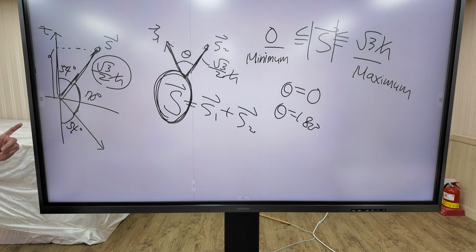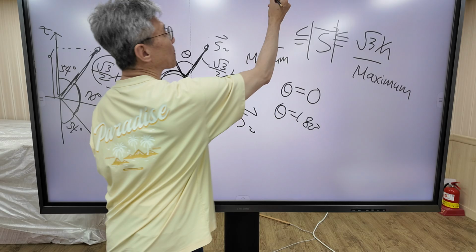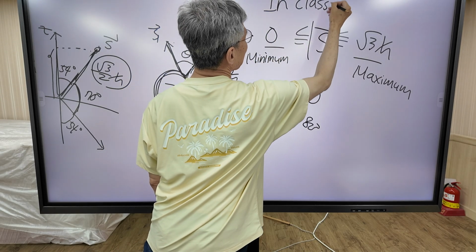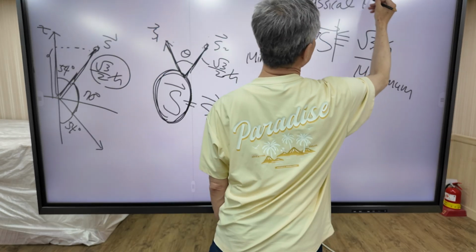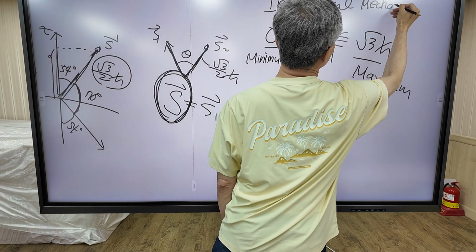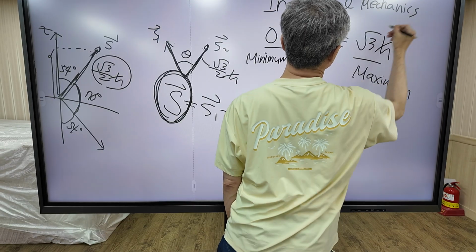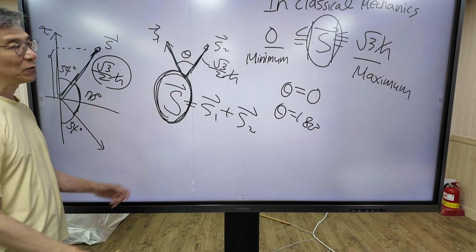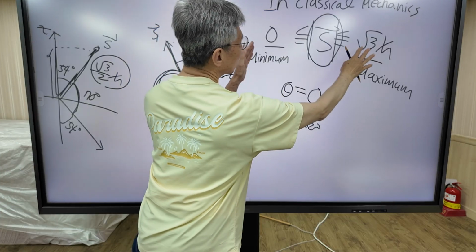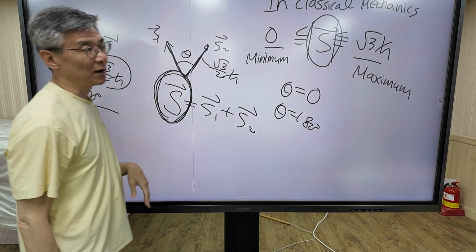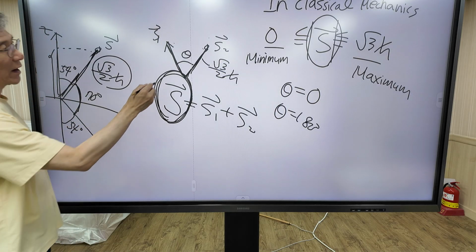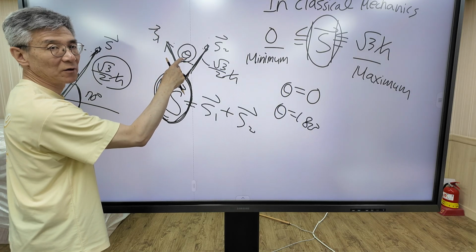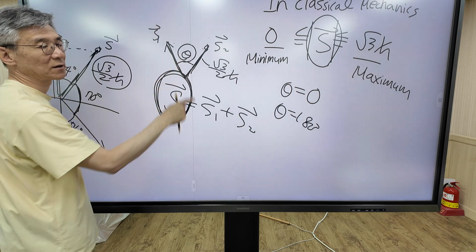So in classical mechanics, the magnitude of the total spin angular momentum vector is between 0 and square root 3 h bar. In classical mechanics, the angle between two vectors can take any arbitrary value.